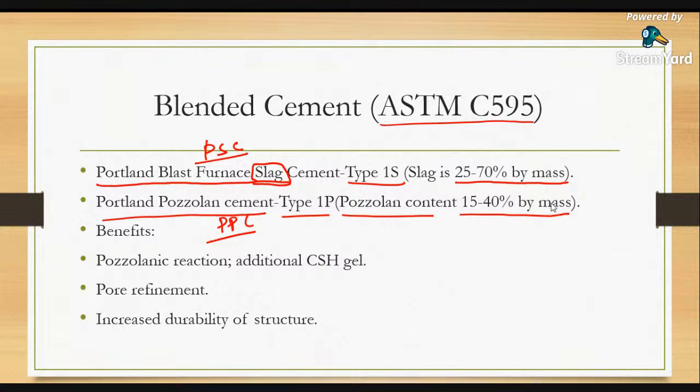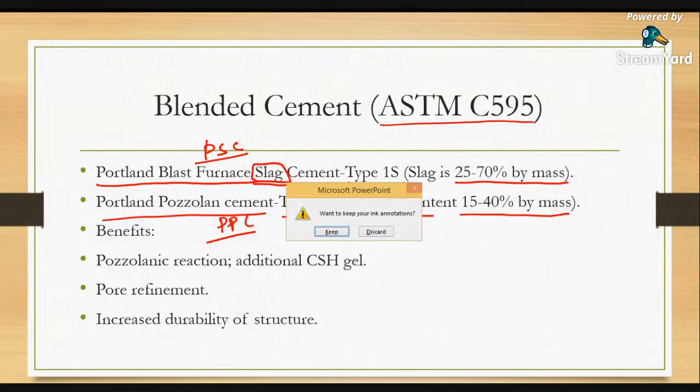Slag is a hydraulic cement which reacts on its own with water, and it can also form compounds. But pozzolana is a blended material which cannot react by itself. When it comes in contact with the cement, it activates its reaction, and it will react. Okay, so what is blast furnace slag?